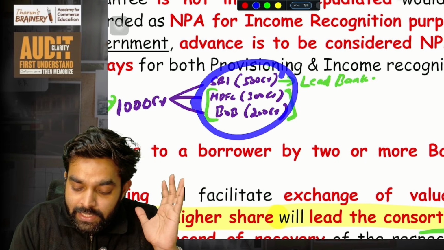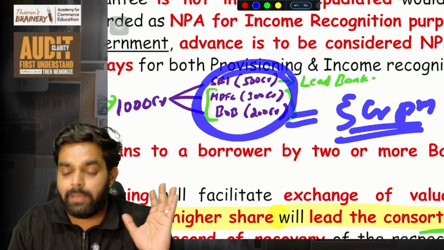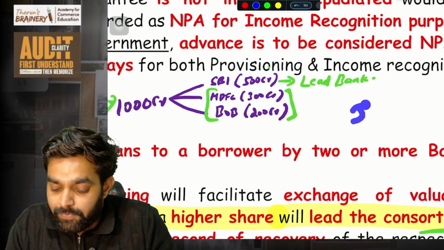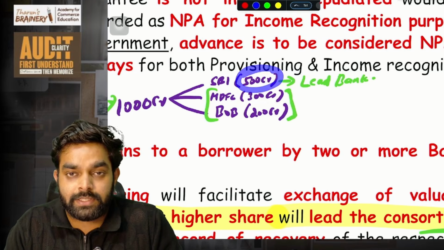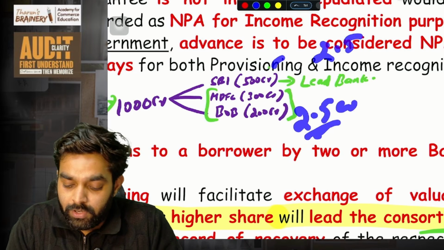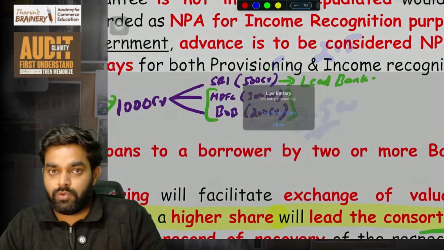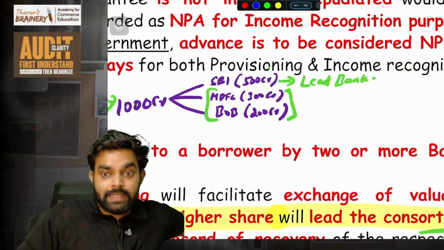Imagine the total EMI for this is say 5 crore per month. What I will do, I will pay this 5 crore directly to SBI. And SBI will take their 50% share, that is 2.5 crore is their EMI. They will take that, and the remaining 2.5 crore they will split among these people in their ratio. So I am only in talks with SBI here, because that is the lead bank.